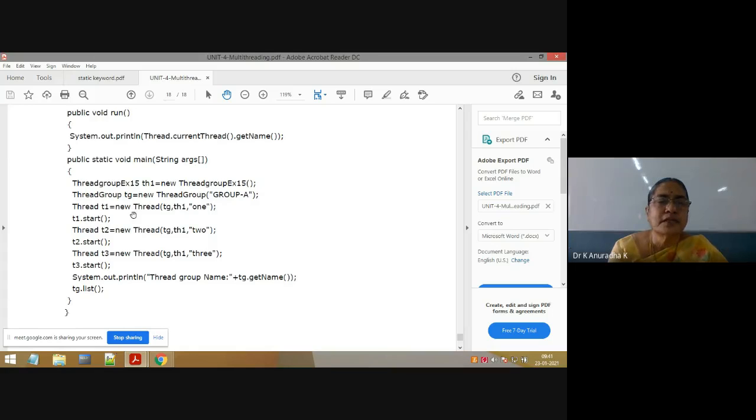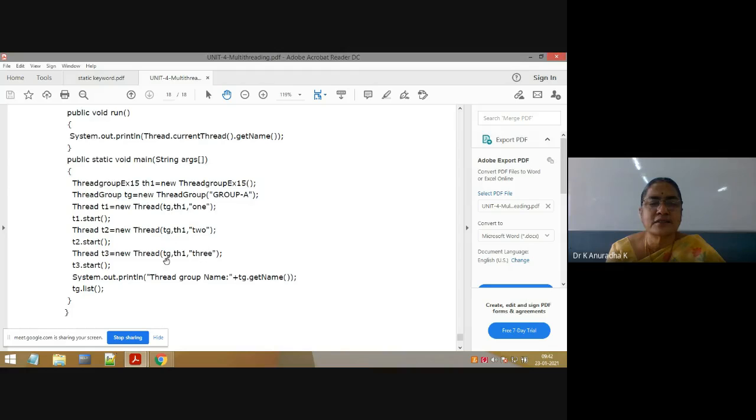Next, we have created an object for the Thread class like this. After that, t1.start means the first thread is registered with the thread scheduler. Next, in the same way, t2: tg, the same thread group name I am taking. tg means group A. Next, th1 means the implementing class object. Then the second thread is t2. The meaning of this is that the first thread, with the name 1, is added to the thread group tg. With this, the second thread with the name 2 is added to the thread group tg.